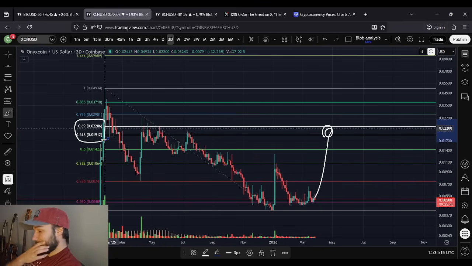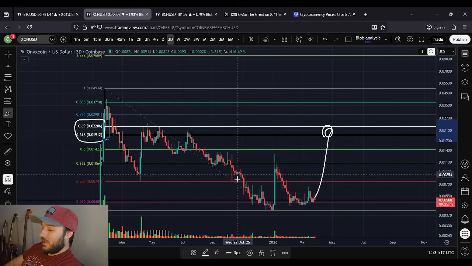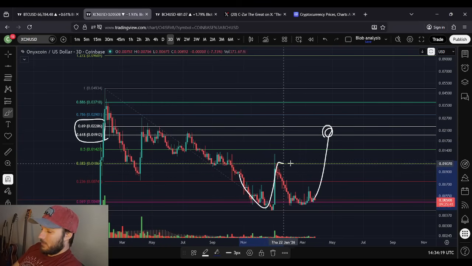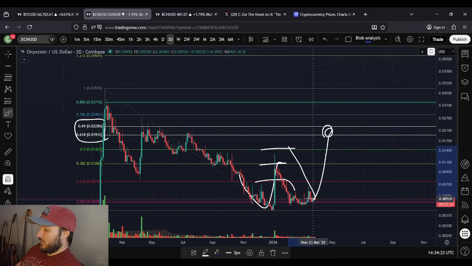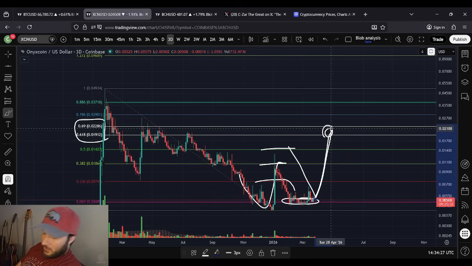That's my expectation. I've seen it happen plenty enough times where you make a move up, maybe you stop here, maybe you stop here, maybe you stop here, and then you pull back to your 0.69, specifically this level that we just found support at. You typically do rip right up to your golden ratio.